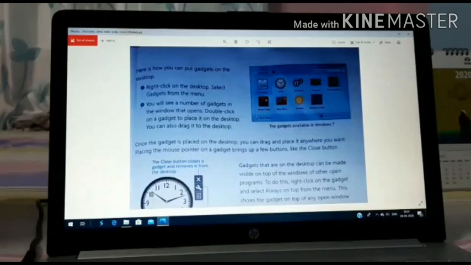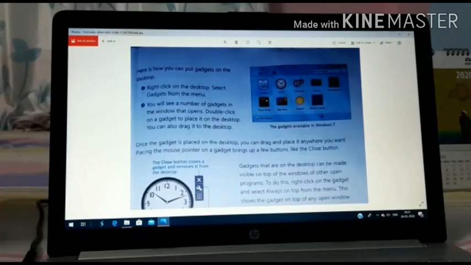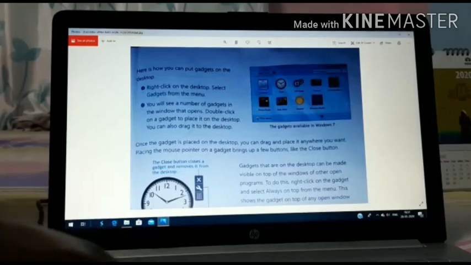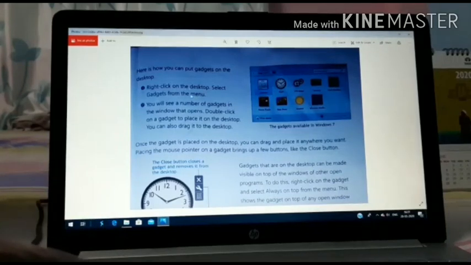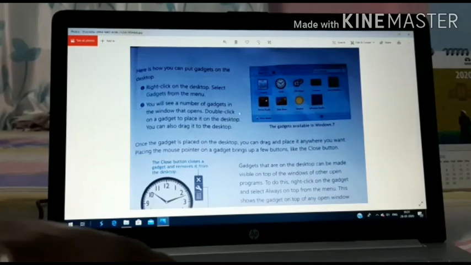Now here you can see how you can put gadgets on the desktop. We know what gadgets are, but how can we put a gadget on the desktop? This is the process we have to follow. First, right click on the desktop and select Gadgets from the menu. When you right click on the blank area of the desktop, you will get the gadgets option there.